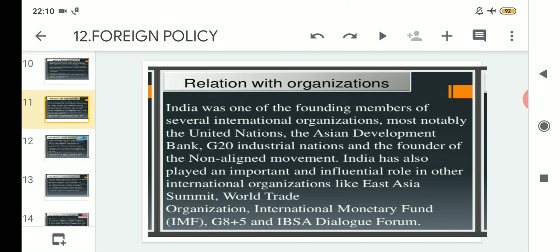Apart from that, influential international organizations like number 5 East Asian Summit, number 6 World Trade Organization, WTO, number 7 International Monetary Fund, related to financial matters. Apart from the Asian Development Bank, another financial organization is the International Monetary Fund, then G8+5 countries, and last but not the least, IBSA Dialogue Forum. Clear?